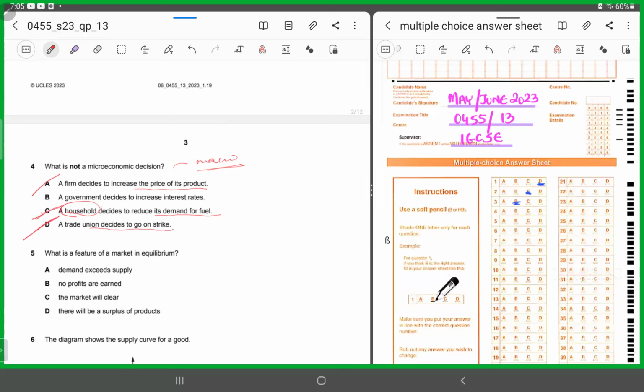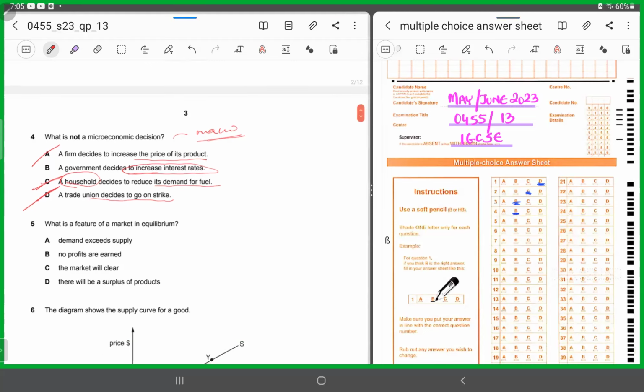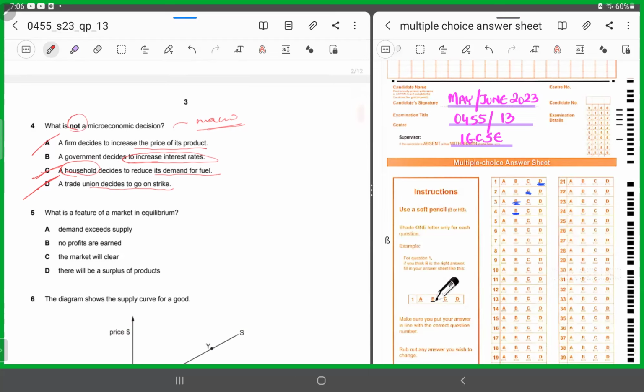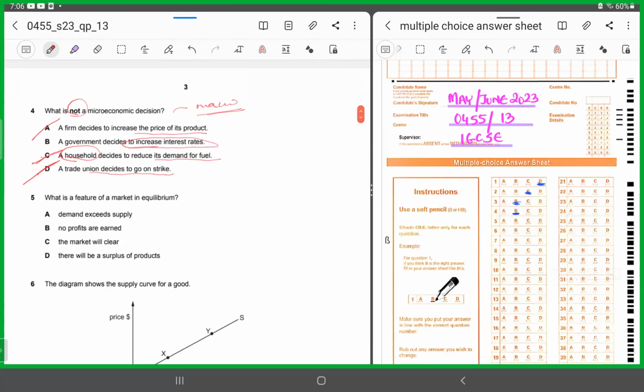B says a government decides to increase interest rates. Yes, we're talking about the interest rates at the macro level, at the entire level of the economy. We're studying the whole; the interest rates affect the entire economy. So it has to be B. Learn to see the key terms being highlighted in each MCQ. See, they've highlighted the word not in this MCQ. So pay attention to the words in the MCQ, and the hint is already there in the question.